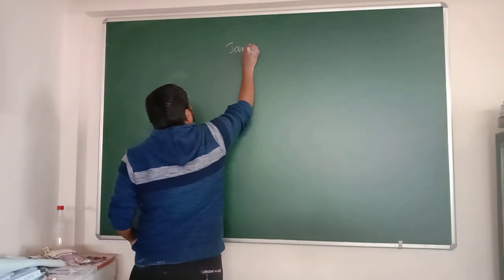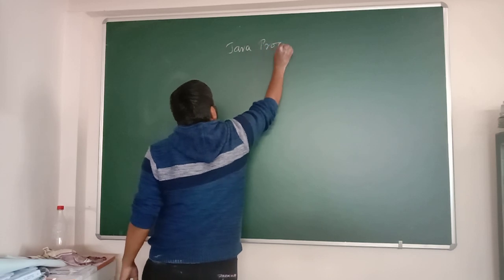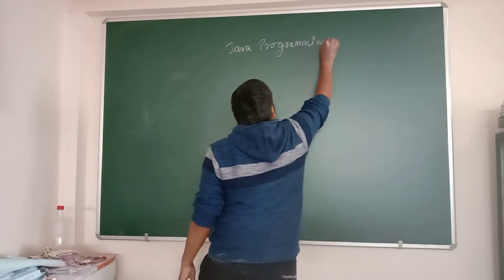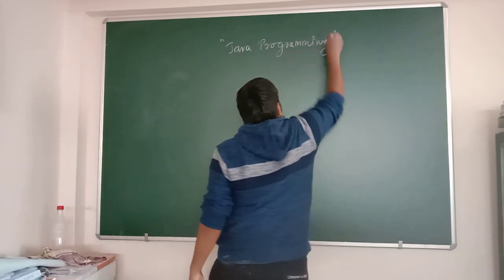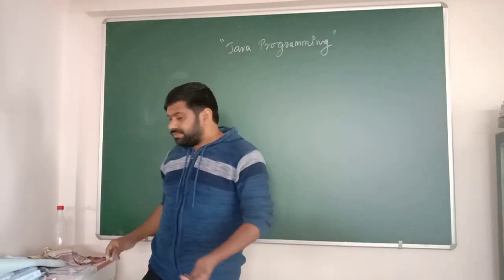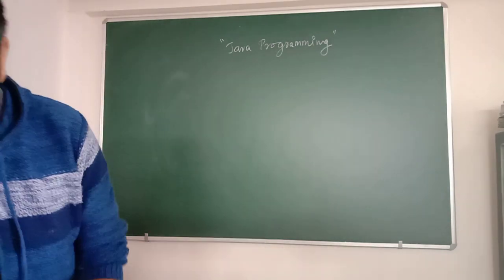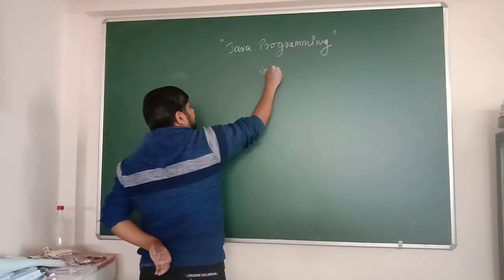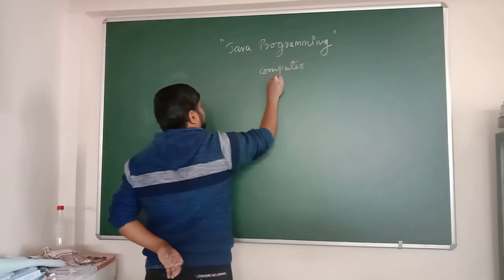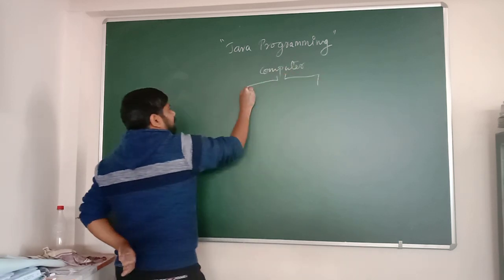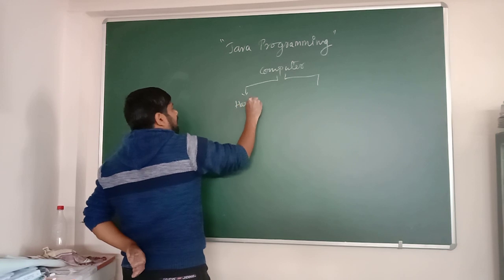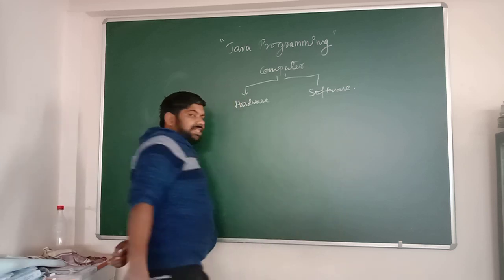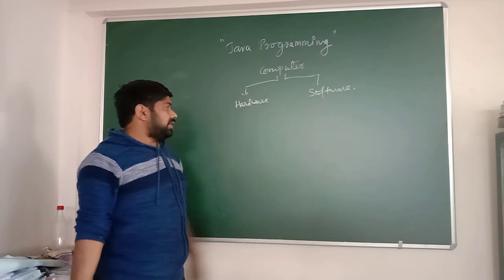So in chapter 5 of the book, we are going to learn about Java programming. Since we know that a computer system was invented, and a computer system was divided into, very simple example, it's basic and I think everybody knows about it, a hardware and a software. Since class 7 also we have learned about hardware and software.